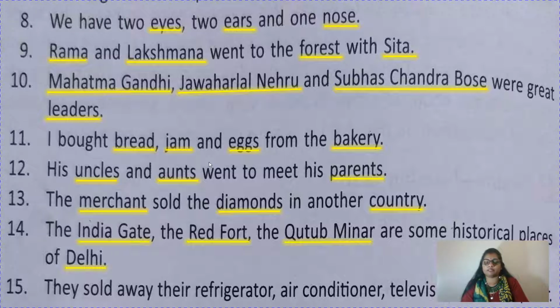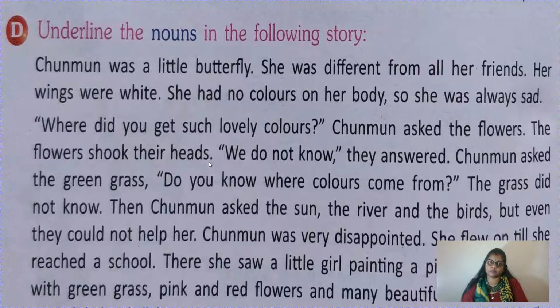They sold away their refrigerator, air conditioner, television and computer. So children, refrigerator, air conditioner, television and computer are names of things. Now see, this is a small story, a very beautiful story. What you have to do: read the story and underline the nouns in the following story. Okay. Chunmun was a little butterfly. So see here, we are talking about one butterfly whose name is Chunmun. So Chunmun is a name, the name of an insect. Butterfly is an insect.